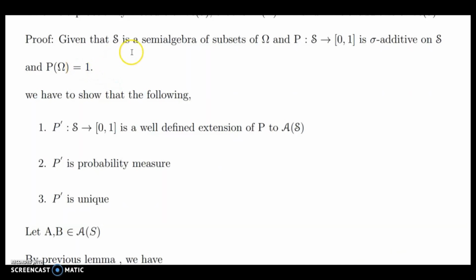Proof. Given that S is a semi-algebra of subsets of omega and P from S to [0,1] is sigma additive on S and P of omega equal to 1. We have to show, first, P dash from A of S to [0,1] is a well-defined extension of P to A of S. Second, P dash is a probability measure. And third, P dash is unique.